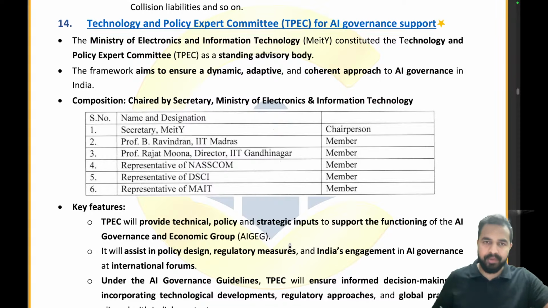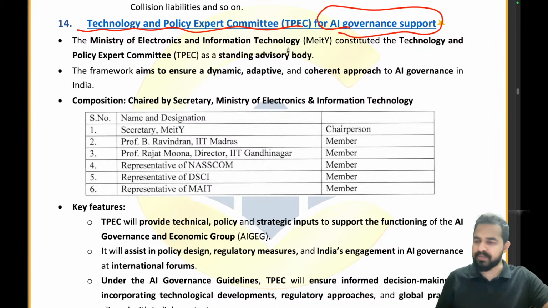The Technology and Policy Expert Committee for AI Governance Support. So my dear friends, Minister of Electronics and Information Technology has constituted the Technology and Policy Expert Committee as a standing advisory body.